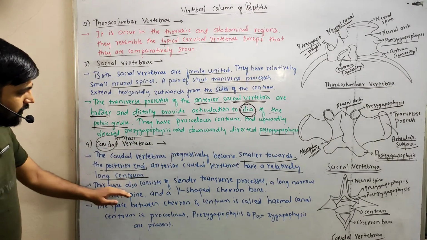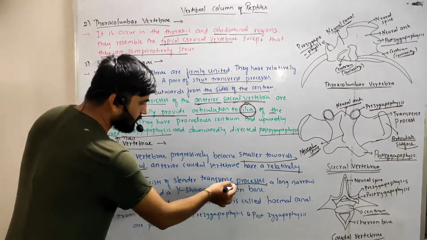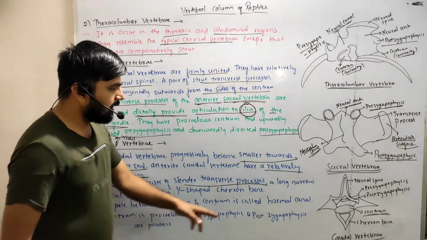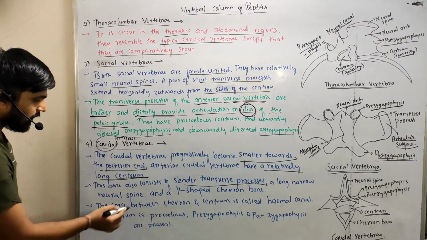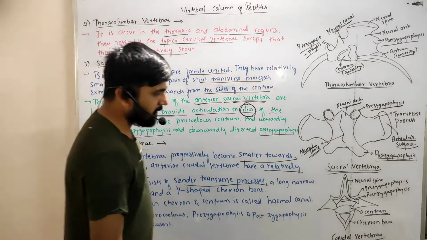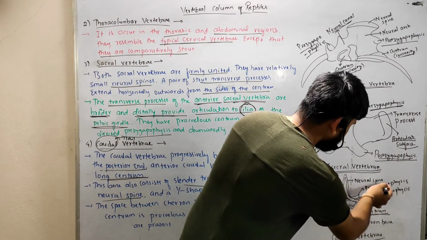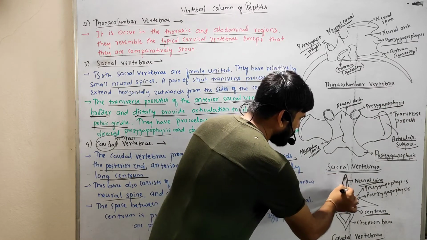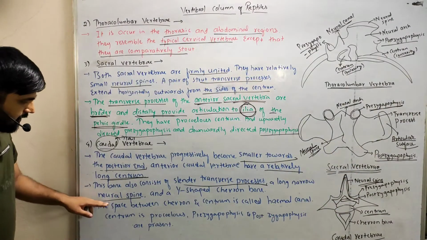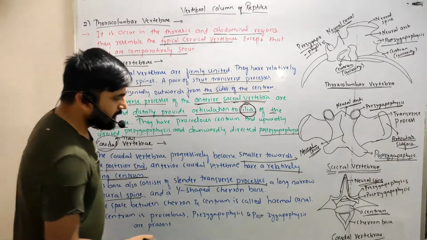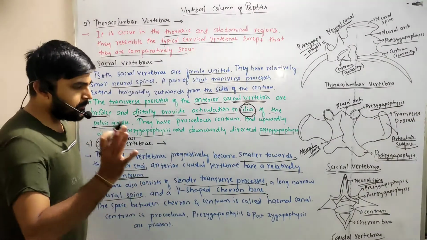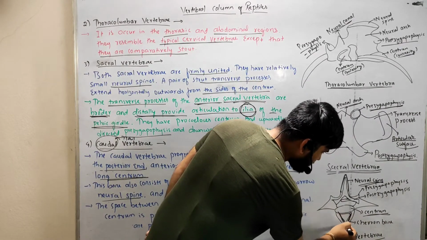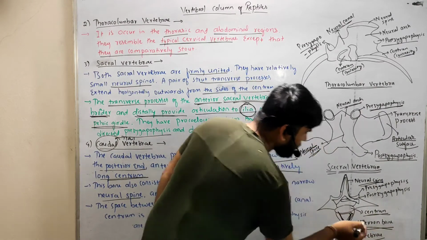This bone also consists of slender transverse processes. So the transverse process in this case is very slender, right? And a long, narrow neural spine. Even neural spines are also present, right? So this is the neural spine, which is small and narrow. And a Y-shaped chevron bone. This one is the Y-shaped chevron bone.